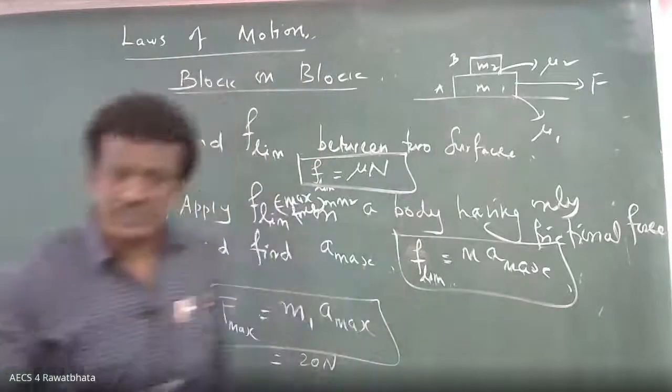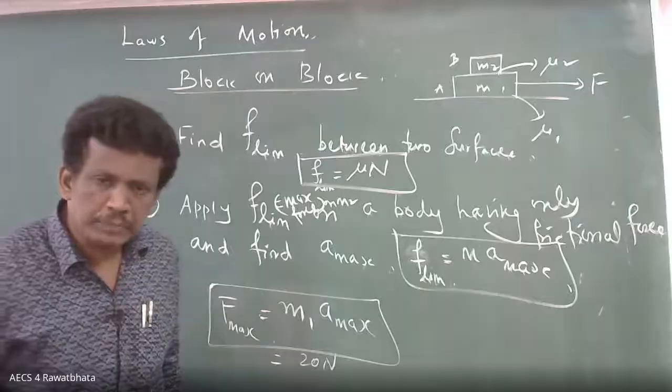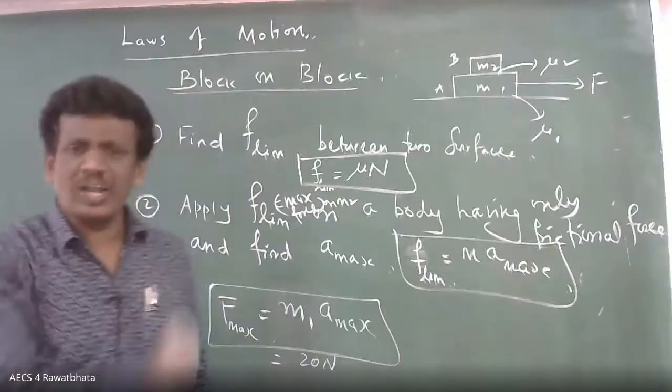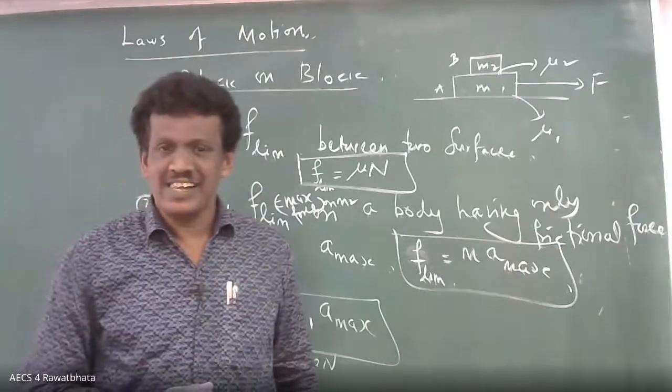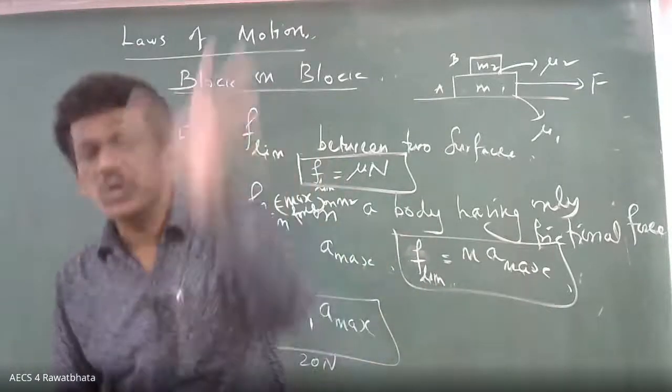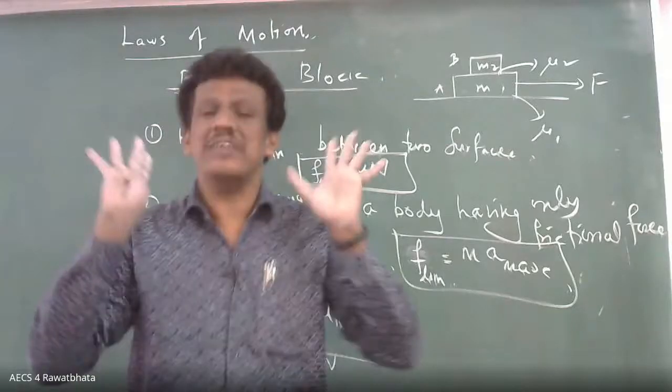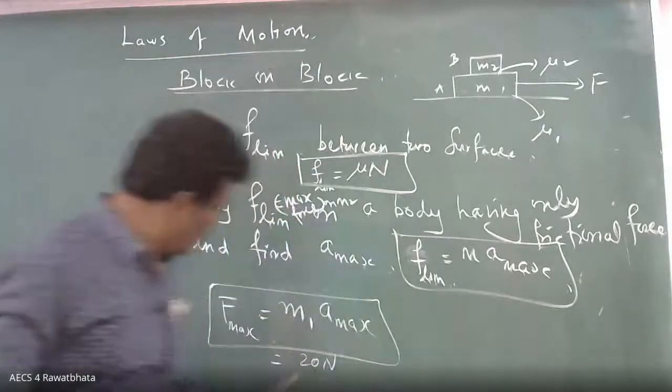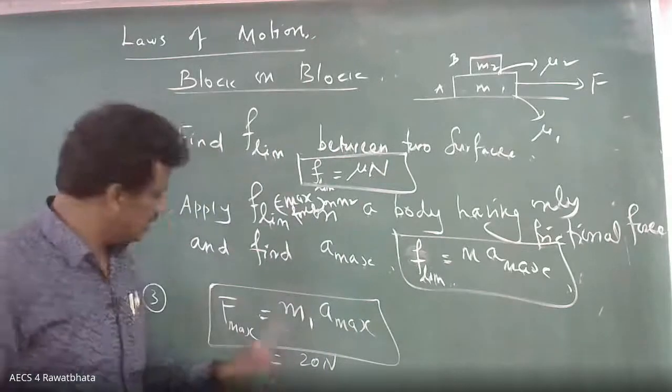What will happen? They move together or separate? They will move together. Even 5 Newton, together. But at 30 Newton, M2 will move down, and they move separately. So what is the result you are getting here?